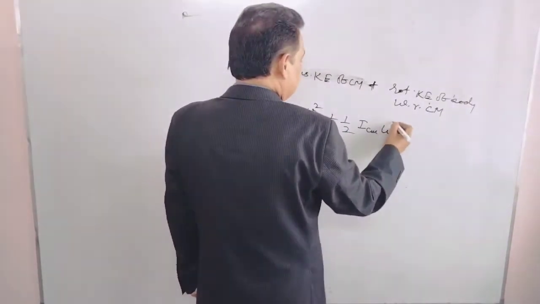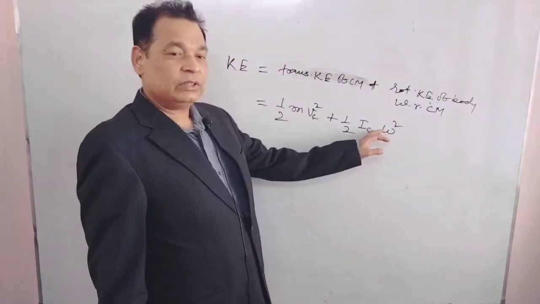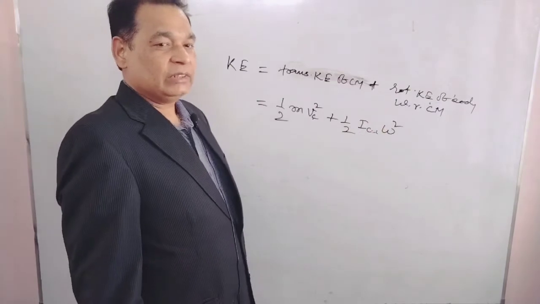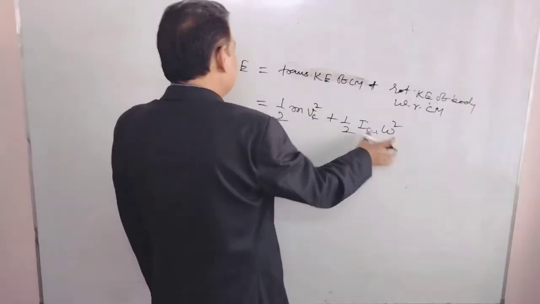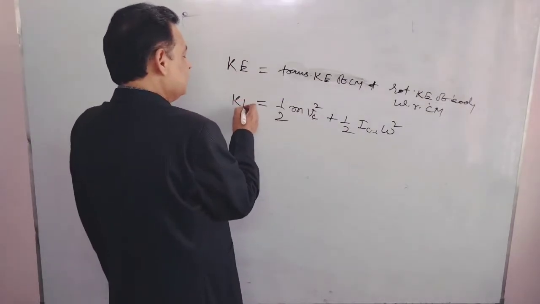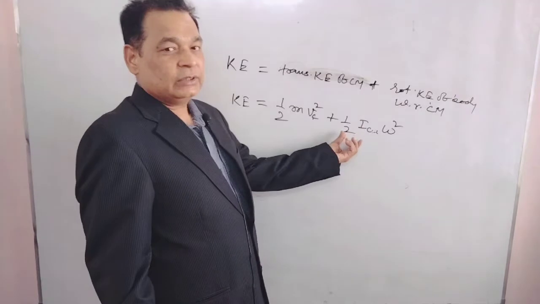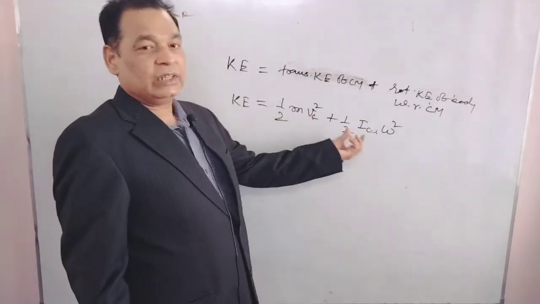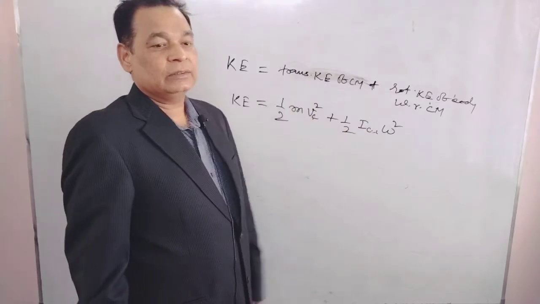So the sum of the two kinetic energies will give you the net kinetic energy of the body. Here we need no vector algebra because these energies are scalar and we just add them up algebraically.